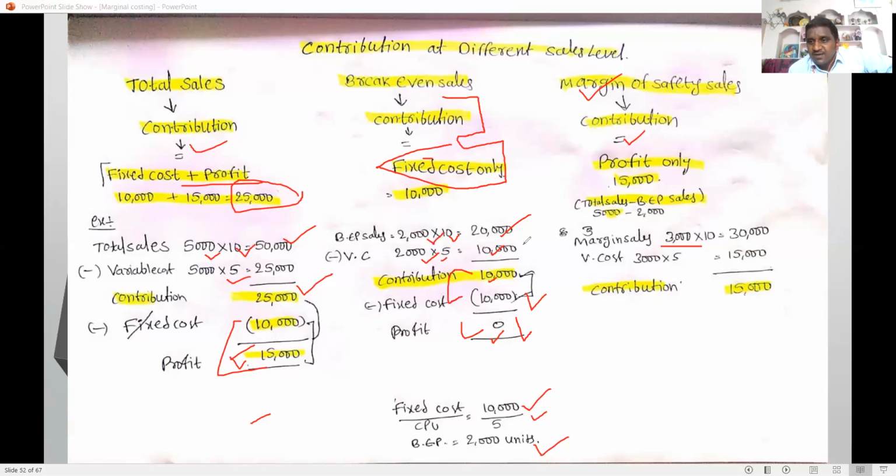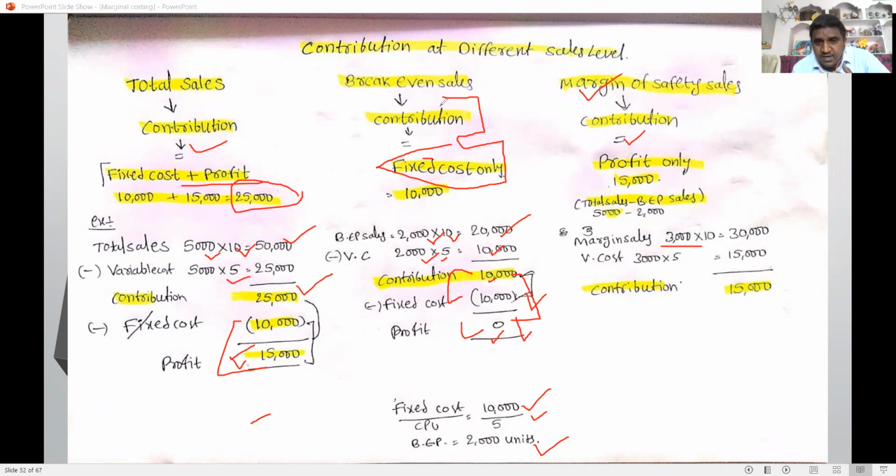Why? I give a clear example. Here contribution includes only fixed cost. So at break-even sales, contribution is equal to fixed cost.